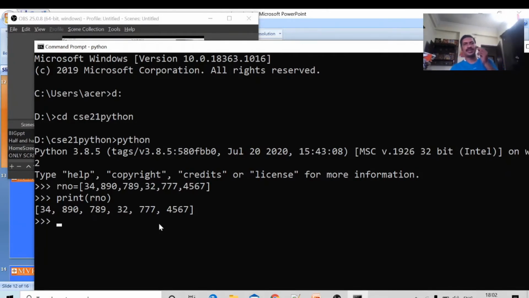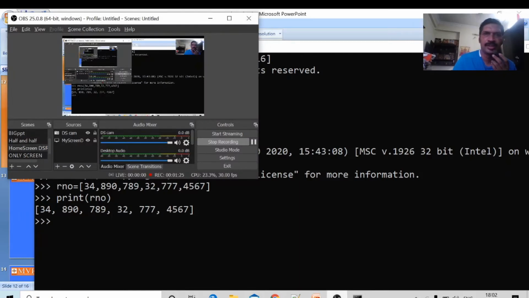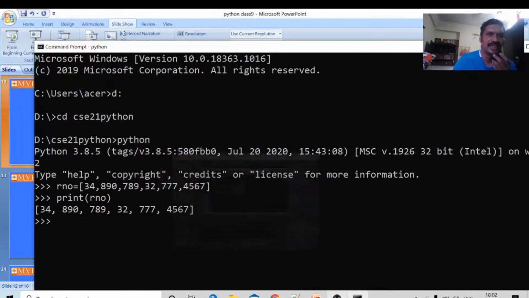I want to print the second element of the list. The first element is 34. The second element is 890. So I will write the statement like this: print of RNO, where the second element means we have to give index 1.